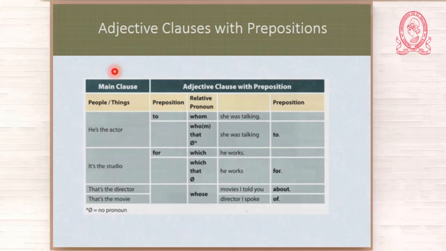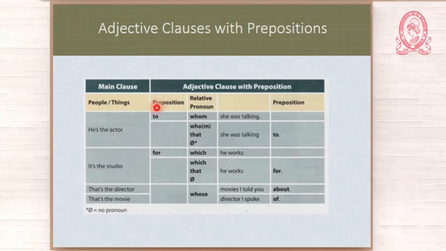You have here the main clause, people or things. He's the actor, it's the studio, that's the director, that's the movie, okay? In the main clause, you may have people or things. And then you have a preposition. The preposition can be at the beginning of the adjective clause, or it can be at the end, okay? Look at this. He is the actor to whom she was talking.